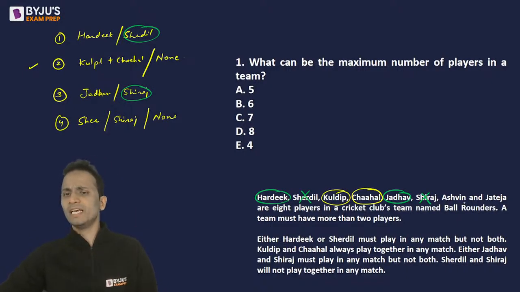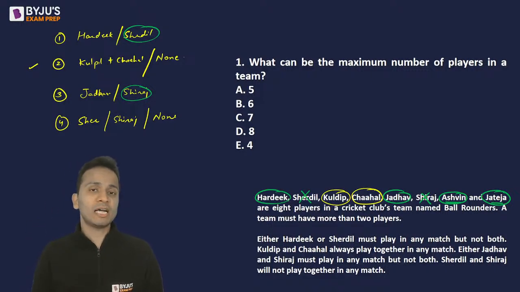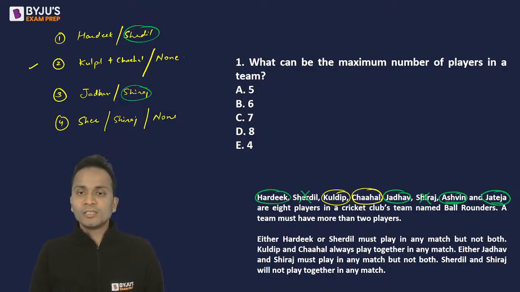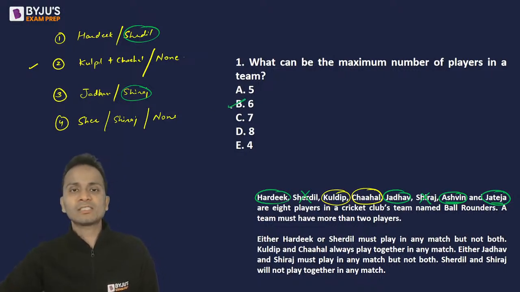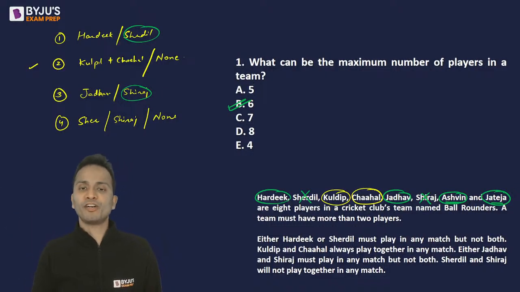Now 2 players are left, Ashwin and Jadeja. Let's select both of them. Okay, Ashwin as well as Jadeja. There is no condition in which Ashwin and Jadeja are present. Okay, so the players that I have circled, these will be the players that can be selected. So I have 1, 2, 3, 4, 5, 6. So the maximum number of players that can be selected is 6. It is there in front of you.